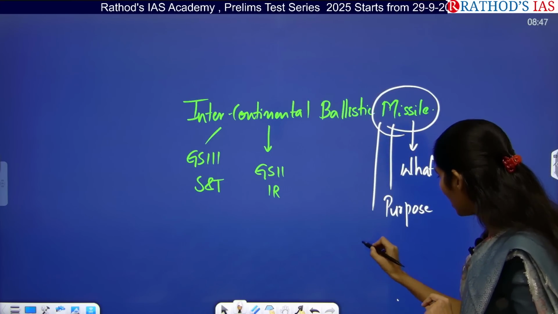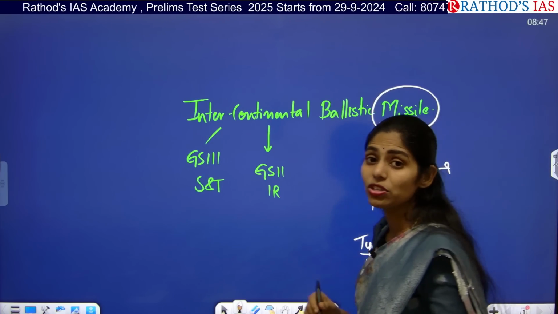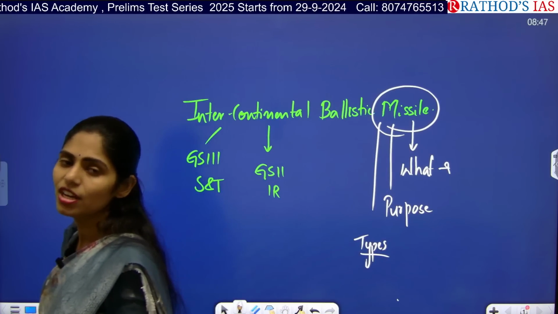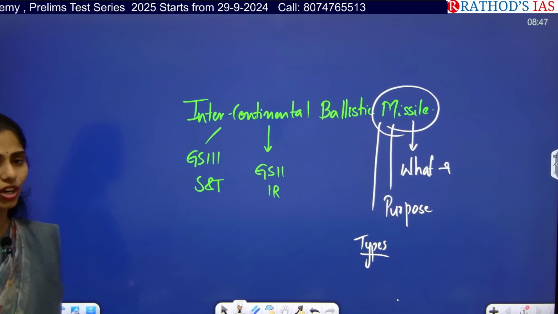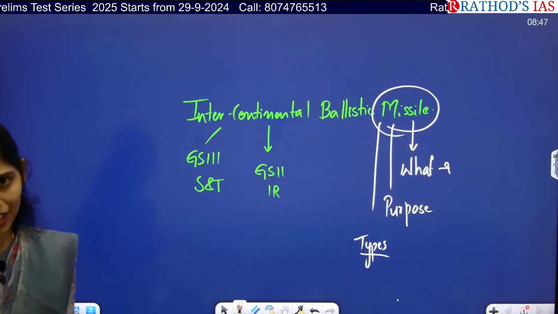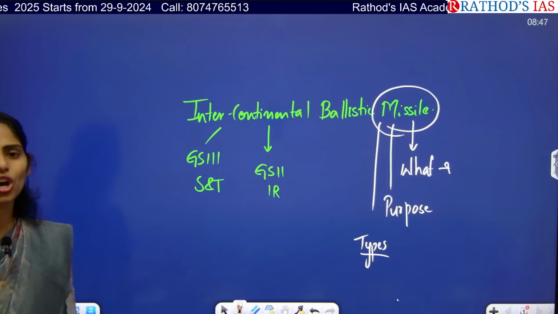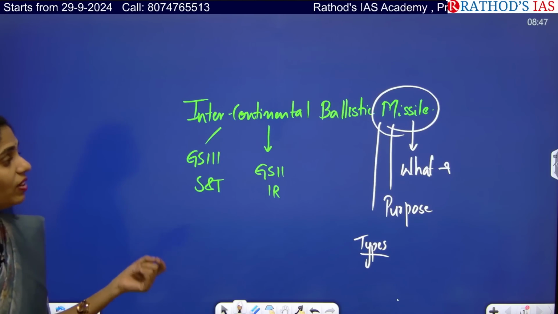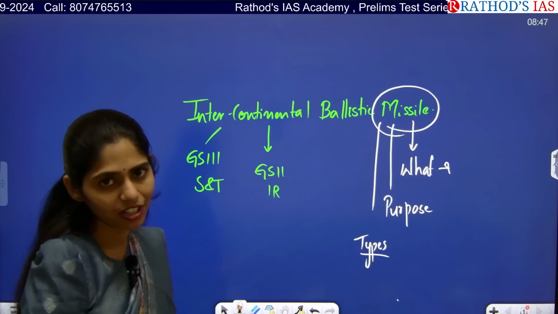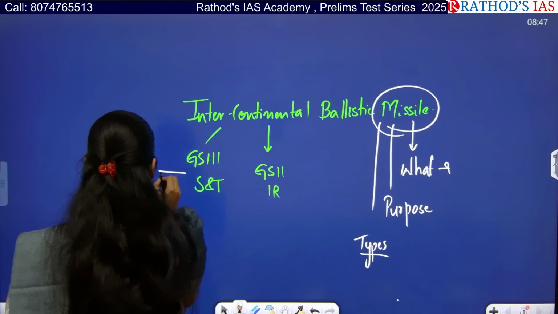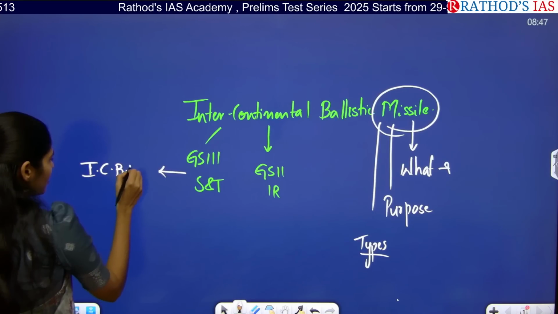And next one is, here we have different types of missile based on different criteria. For example, based on path, we have ballistic missiles, we have cruise missiles. And where we are launching, air or water or on land, on that we have different types. And even if you see the distance, short range, long range, medium range, so like that we will be having different types of missiles based on different criteria, and you have to know each and every one of them.